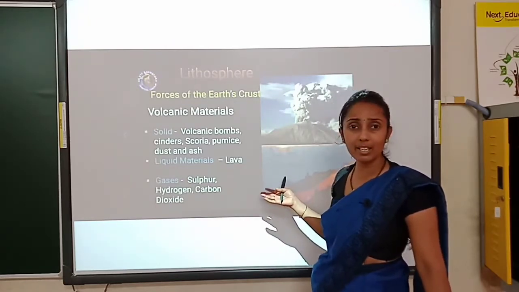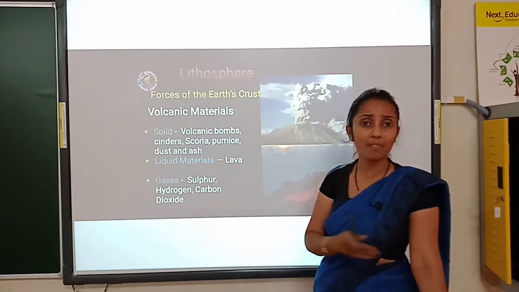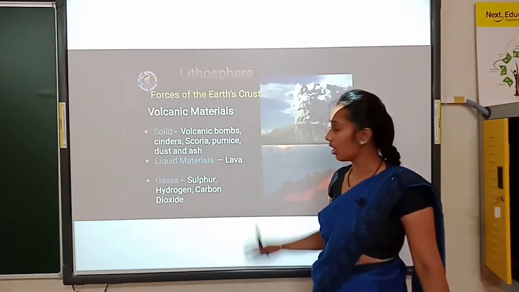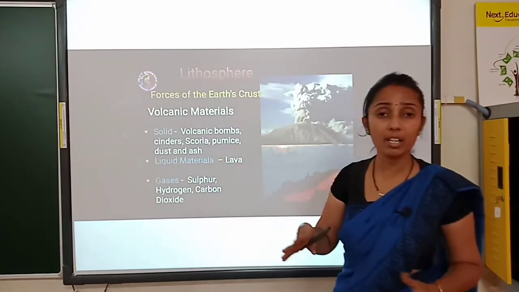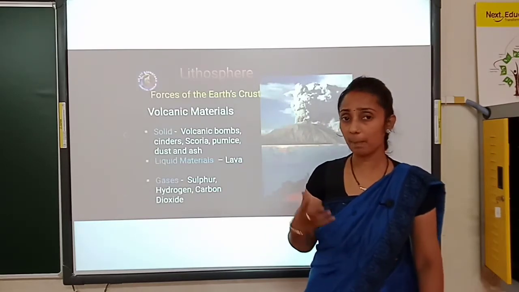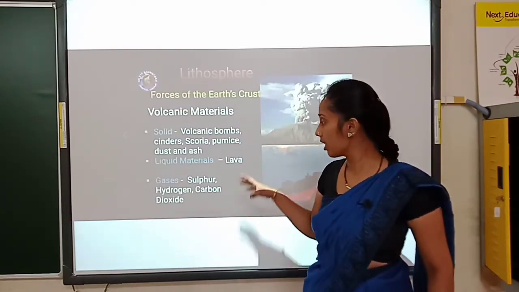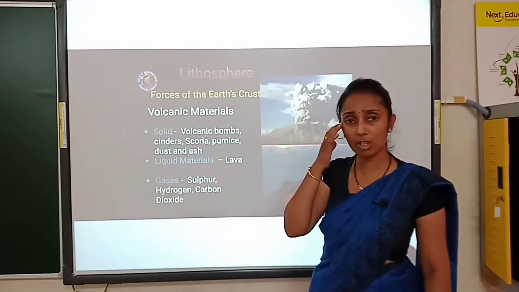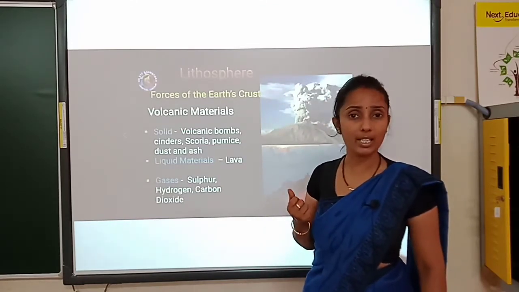You may have seen, right? Lava means it will flow like a fire, right, children? You may have seen it in the picture. Lava means semi-liquid form. Neither is it completely liquid like water, nor completely solid like ice. Semi-liquid. It was flowing. So that picture is still in your eyes, I guess, right, children?